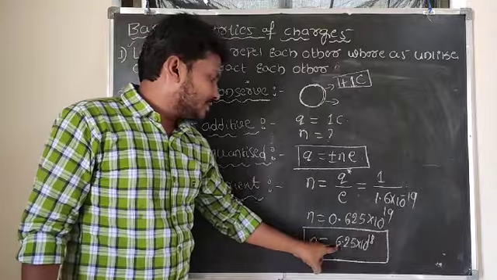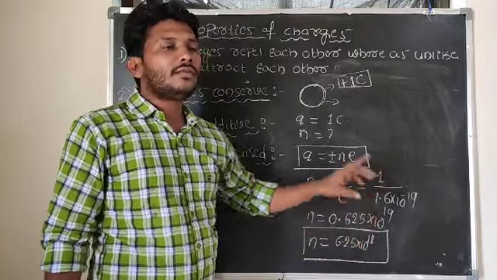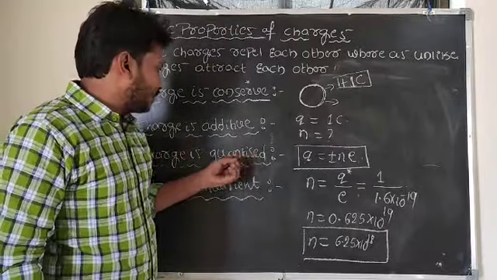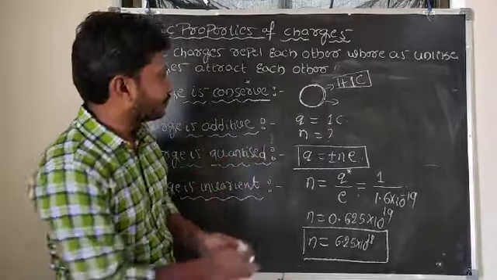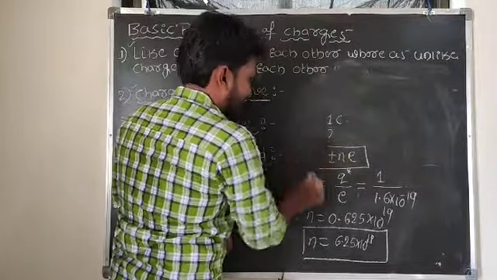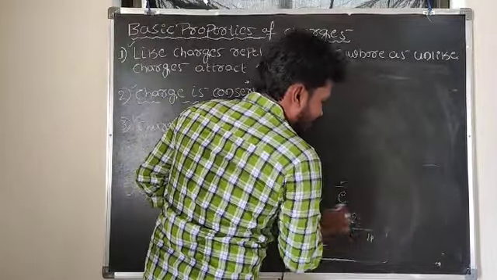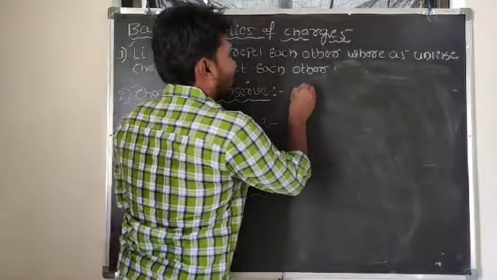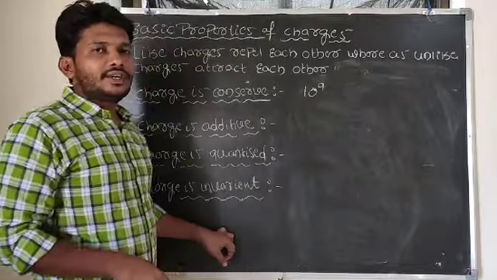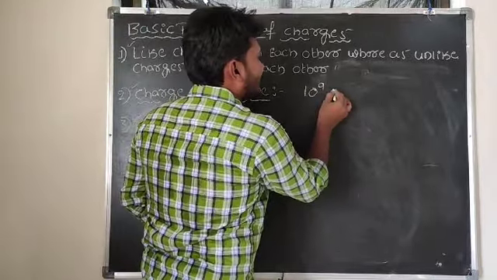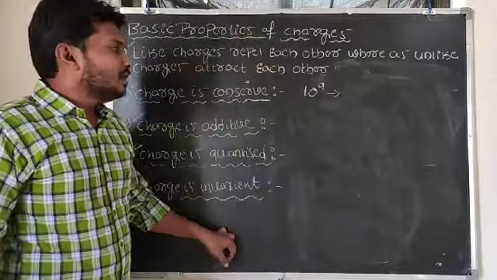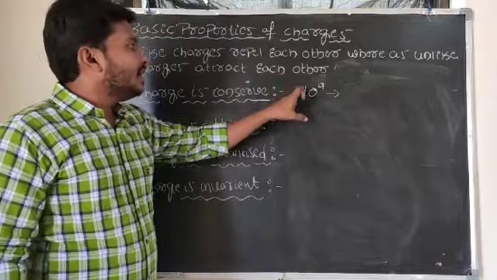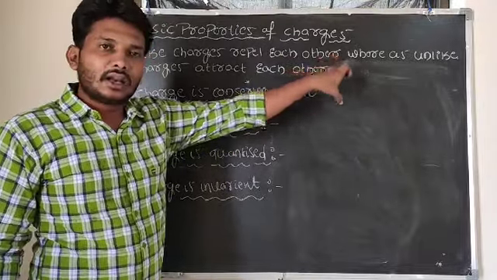It should lose that 6.25 into 10 to the power of 18 electrons here. So hope you understand here. So for example, in case of quantization of the charge, from a body, 10 to the power of 9 electrons are removed each second. For example, one object is there. From that object, each second 10 to the power of 9 electrons are removed. So from the body, how many electrons are lost in 1 second? In 1 second, 10 to the power of 9 electrons are lost here.